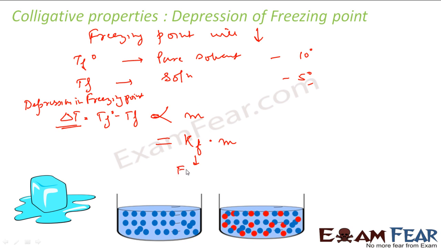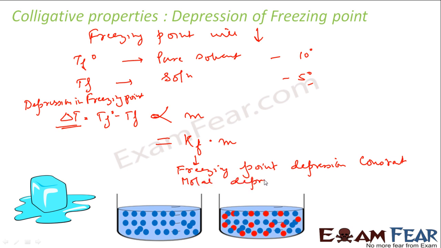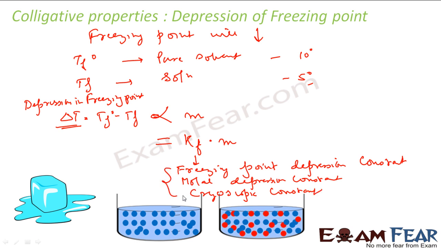and this constant is called freezing point depression constant. It is also called molar depression constant. It is also called cryoscopic constant. There are 3 names to this constant, right?